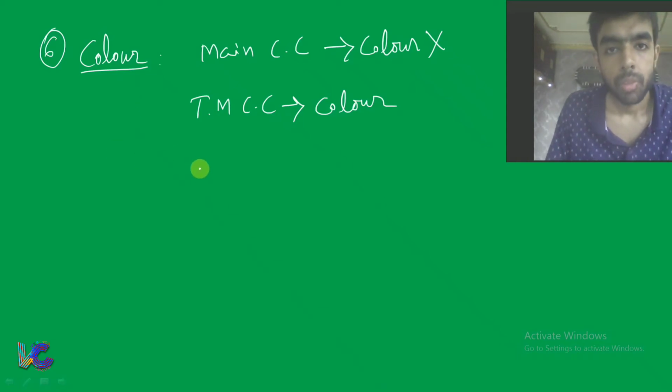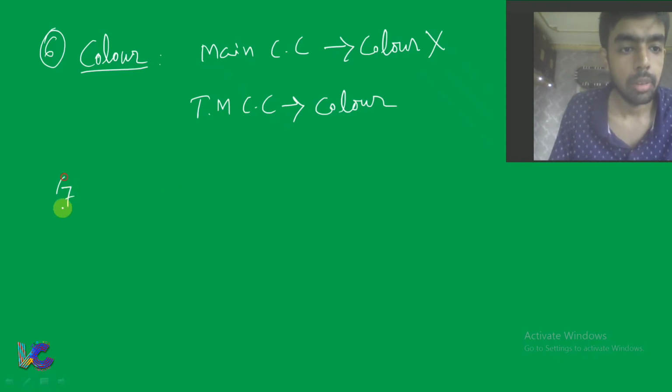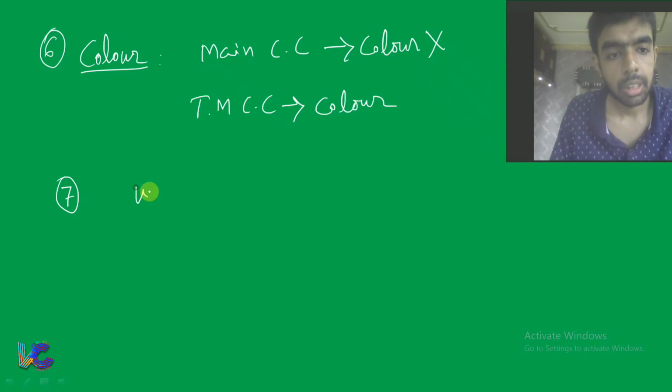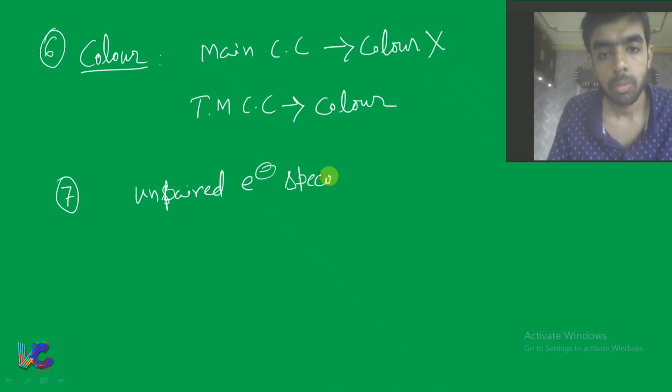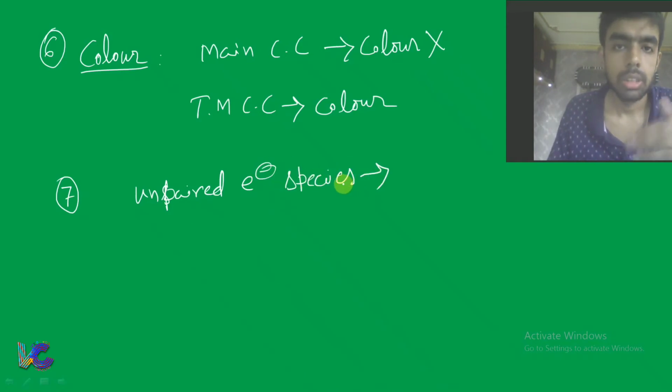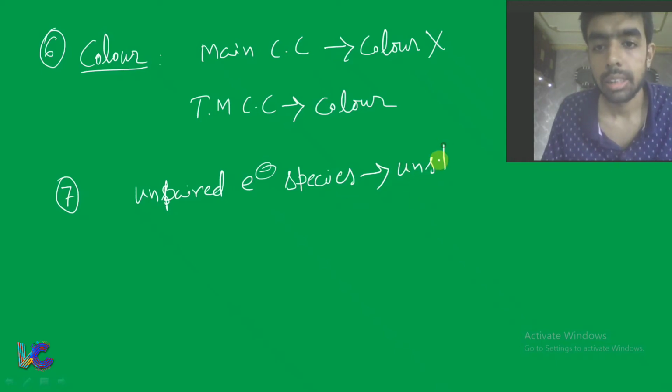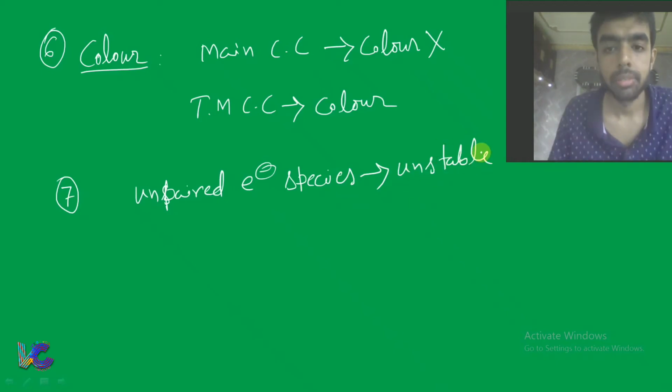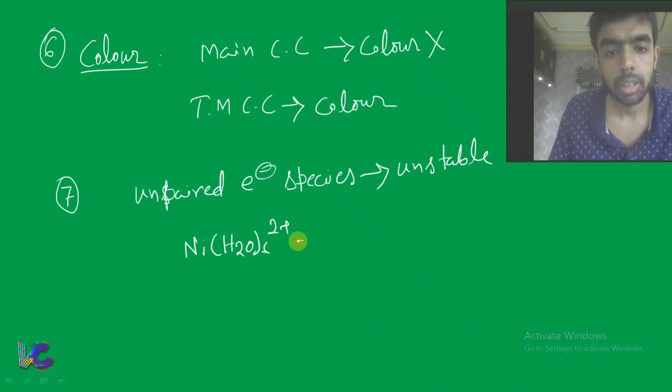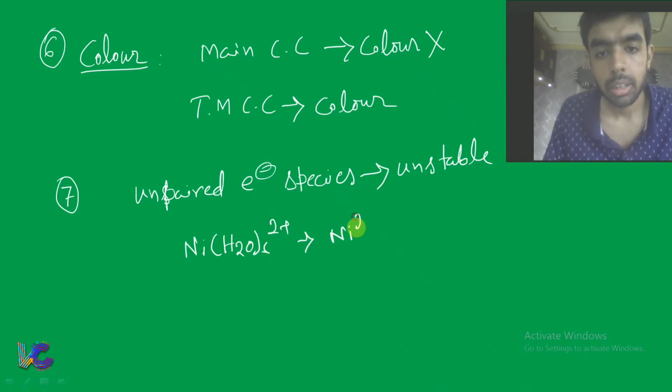Now, another characteristic of these transition metal coordination compounds: generally, any species which has unpaired electrons is unstable in nature. But if you see the coordination compound Ni(H2O)6 2+, where nickel is in +2 state, that means it is in d8 configuration.